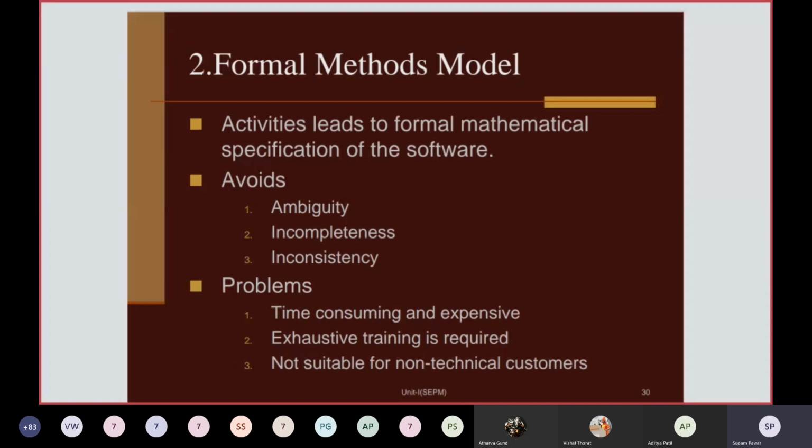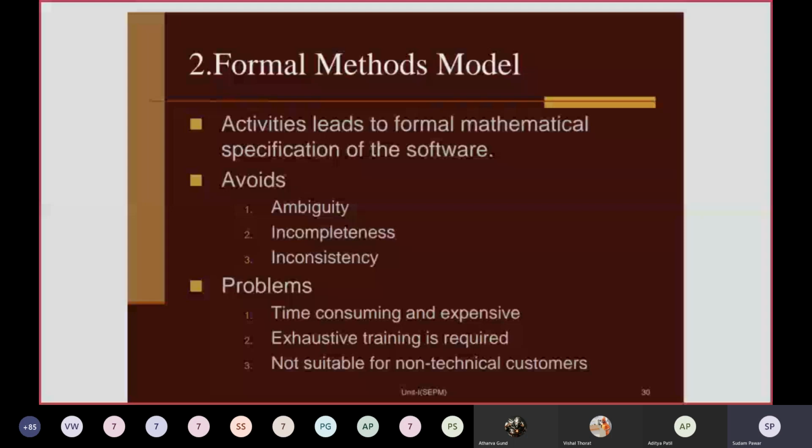You have done the feasibility analysis in depth in this case. So it will not face problems like incompleteness and inconsistency. The product will be a consistent one. So these are the different problems you can avoid.